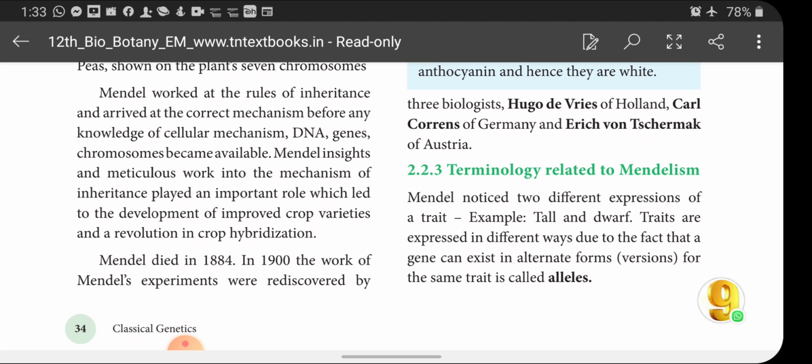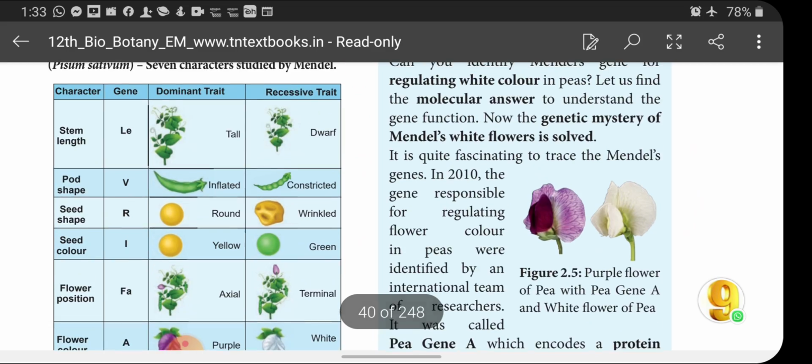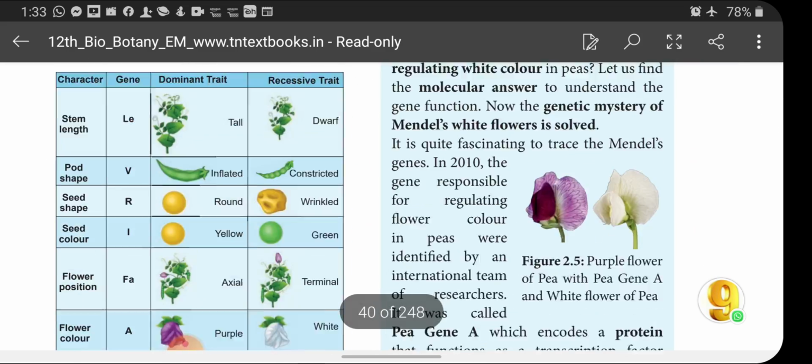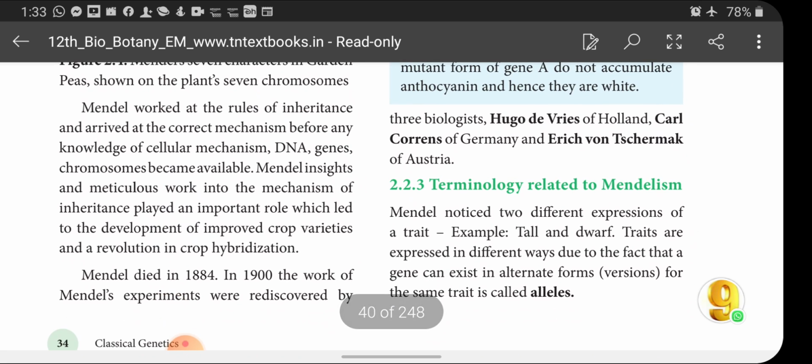Mendel died in 1884. In 1900, the work of Mendel's experiments was rediscovered by three biologists: Hugo de Vries of Holland, Karl Correns of Germany, and Erich von Tschermak of Austria.